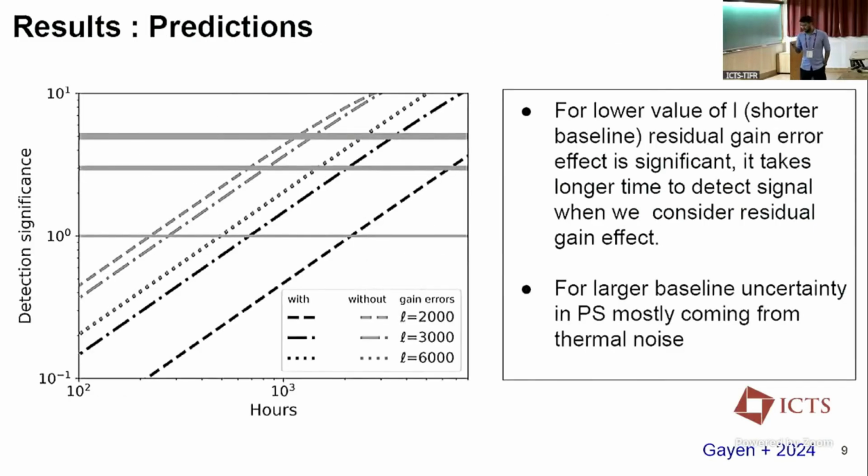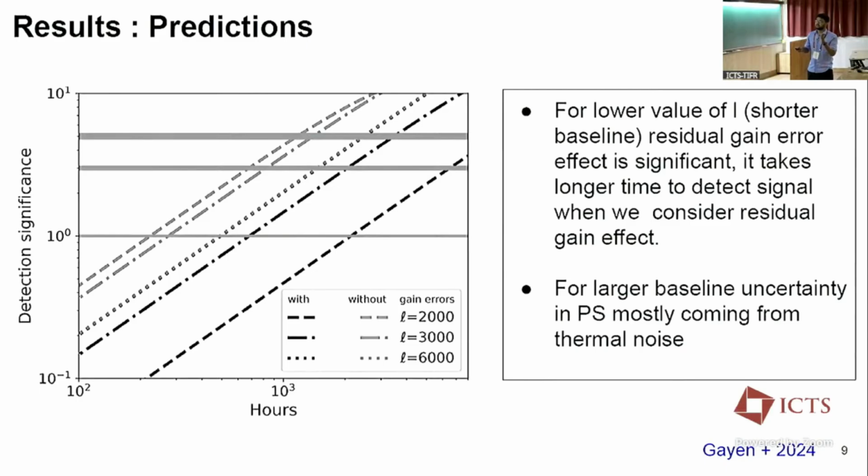And this is the detection significance. Here is the number of hours of observation time we need to detect the 21 centimeter signal. This is the detection significance line. This horizontal line is where the signal and noise are the same, this is the 3 sigma detection line, and this is the 5 sigma detection line. We consider the angular multipole of L equal to 2000. This black dashed line is when there is residual gain error, and this gray dashed line is when there is no residual gain error.